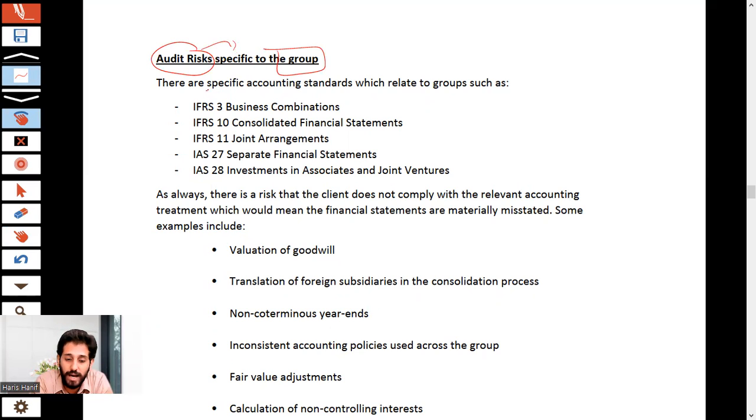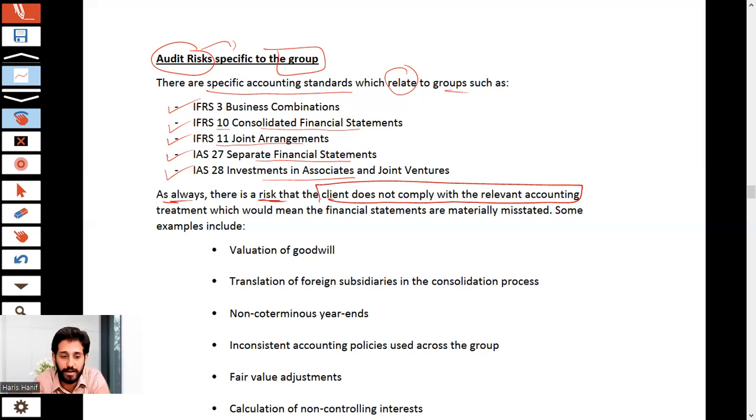There are specific accounting standards which are related to the group, such as IFRS 3 business combination, IFRS 10 consolidated financial statements, IFRS 11 joint arrangements, IAS 27 separate financial statements, IAS 28 associates. And now, what's that thing? As always, there is a risk that the client does not comply with the relevant accounting standard.